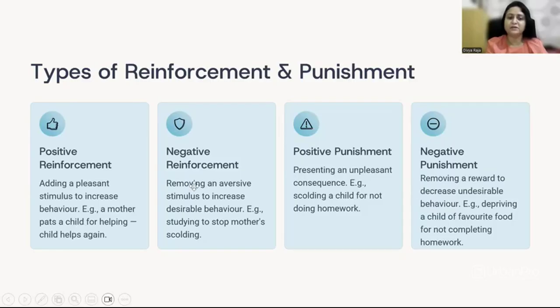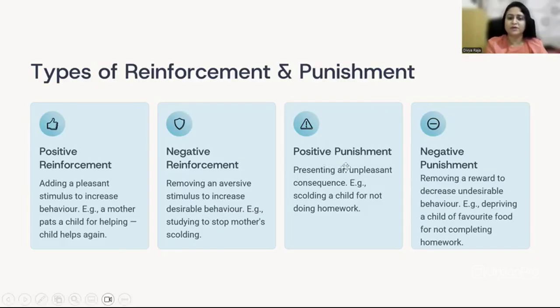Negative reinforcement is removing an aversive stimulus to increase desirable behavior. For example, a child has an exam tomorrow and he's watching TV. The mother scolds the child for watching TV instead of studying. Then the child switches off the TV so that the mother stops scolding. So this is removing the aversive stimulus, which is the mother's scolding, and this increases the desirable behavior of the child going back to studies.